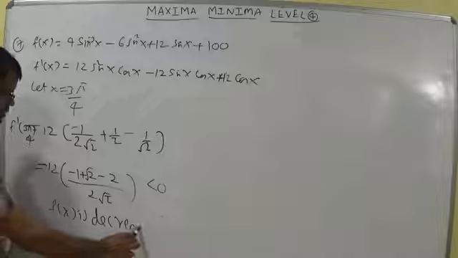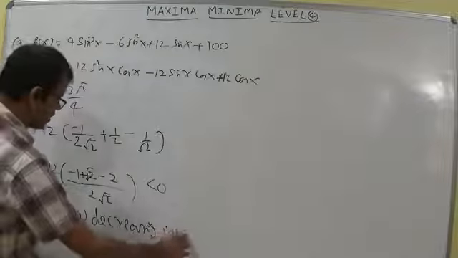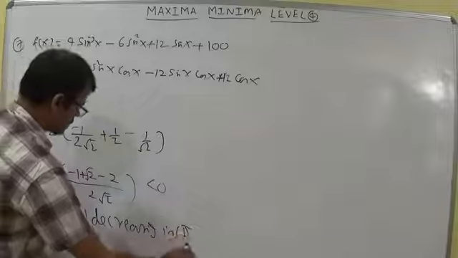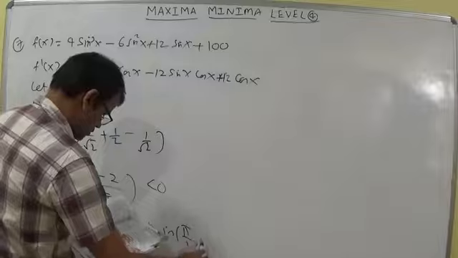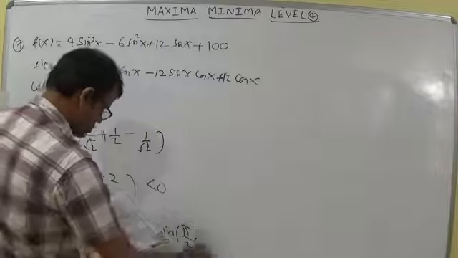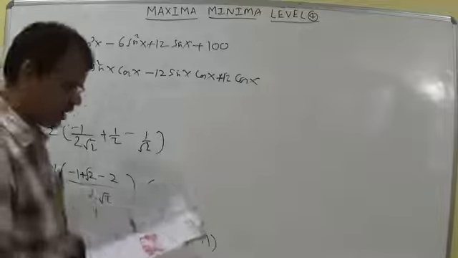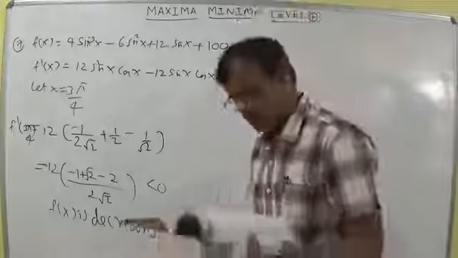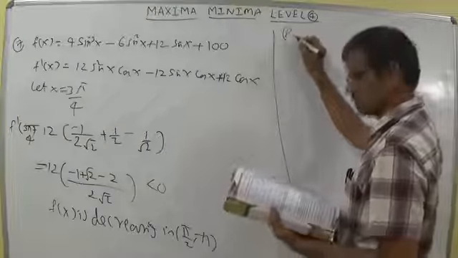Whenever f dash x is less than 0, we get f of x is decreasing in the given interval according to the second option, pi by 2 comma pi. So it is also okay, students. With 3 pi by 4, we verified the second option. I took 3 pi by 4 directly to verify the second option. Okay. Next, let us discuss the 8th question.